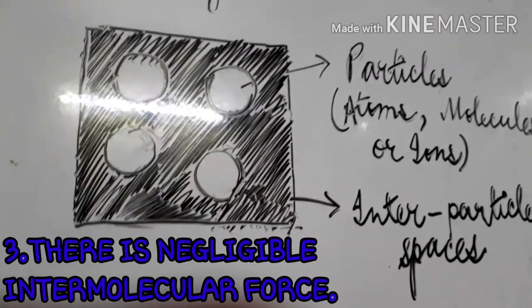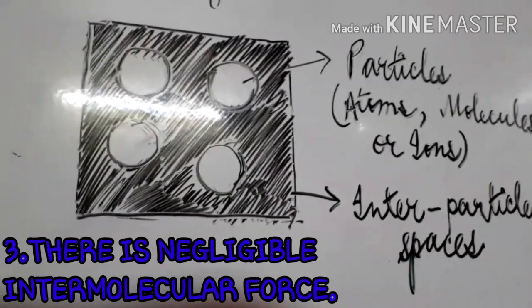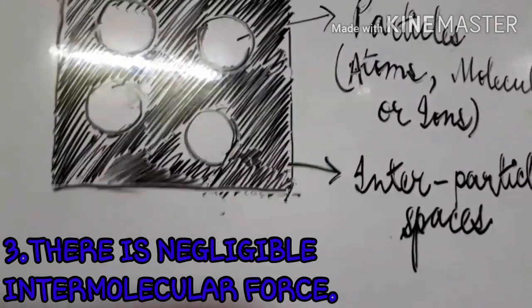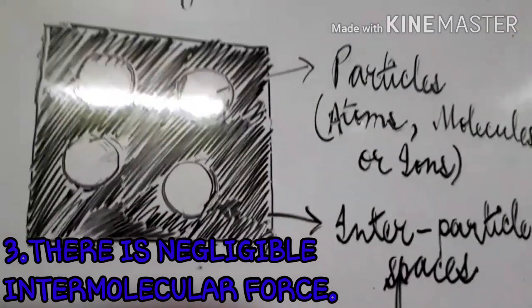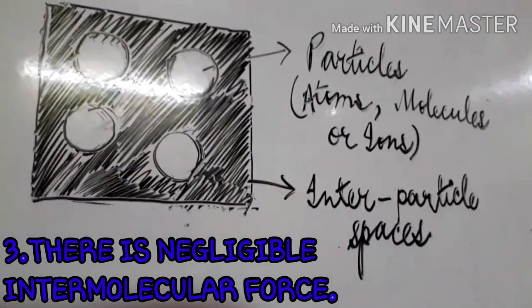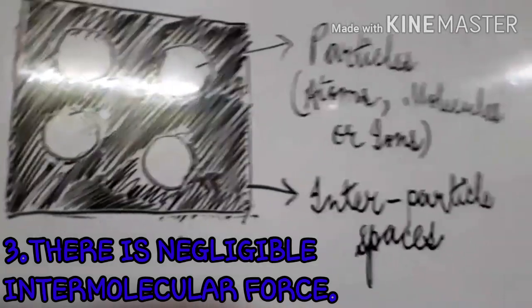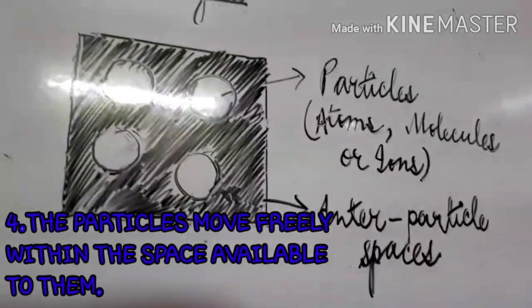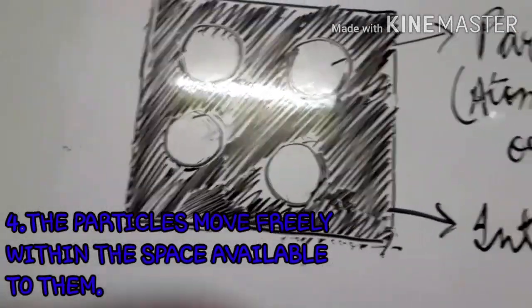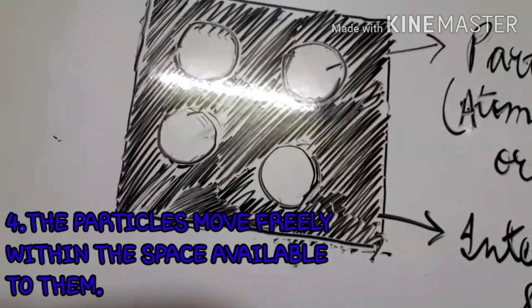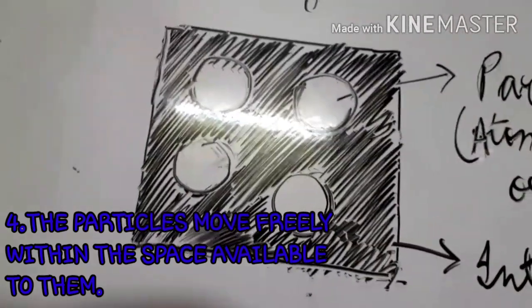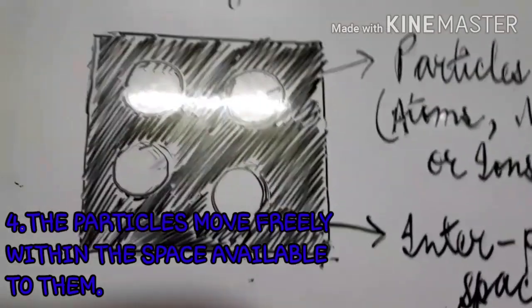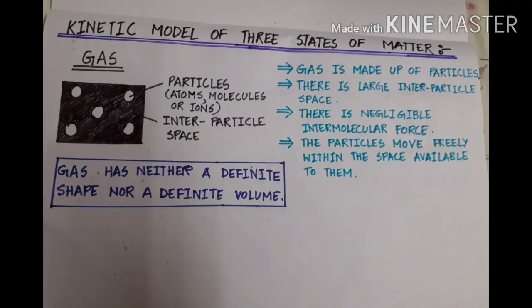The third point is about intermolecular force. As the interparticle spaces between the gaseous particles are large, there is negligible intermolecular force of attraction between the gaseous particles. The fourth point is about motion. As there is negligible intermolecular force of attraction between the gaseous particles, the particles are free to move within the entire space available to them.